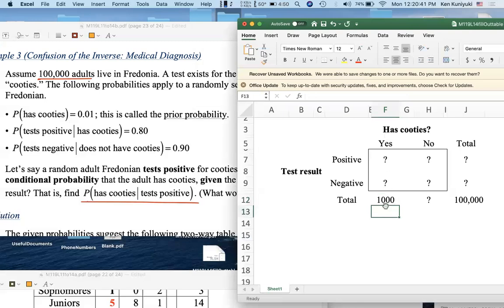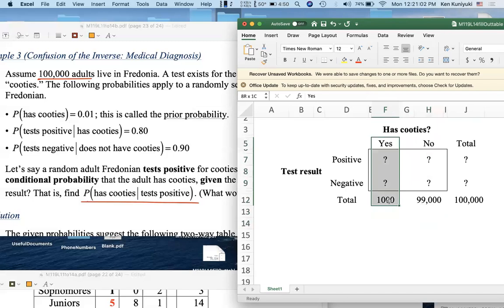They go in the yes column here. Which means that the other 99,000 adult Fredonians do not have Cooties. So 1,000 adult Fredonians have Cooties, the other 99,000 do not have Cooties.